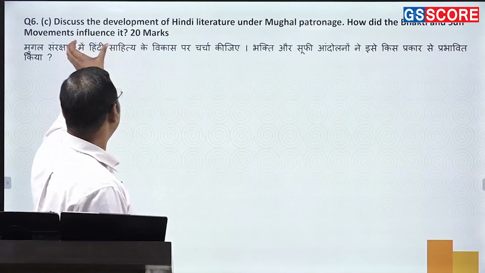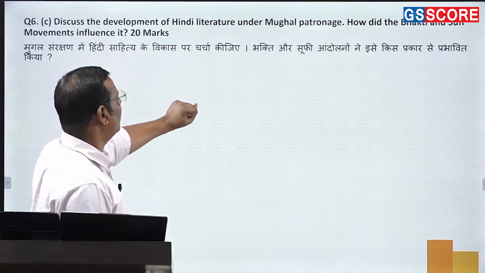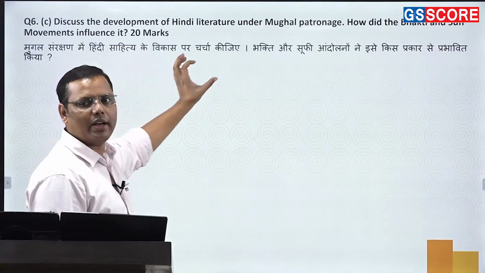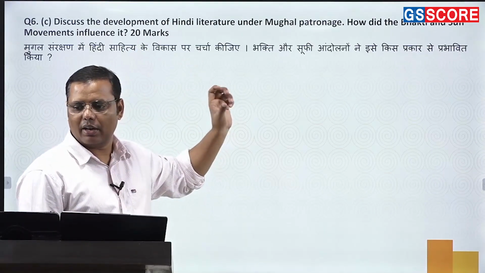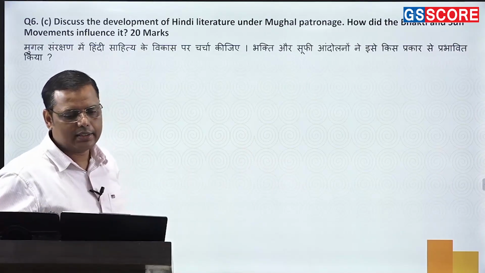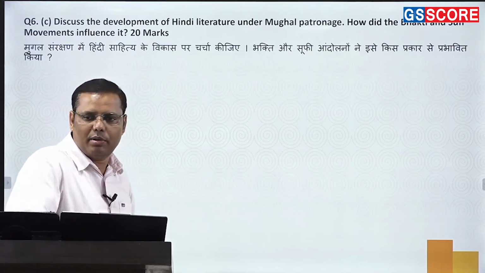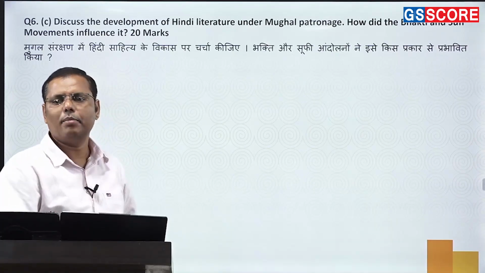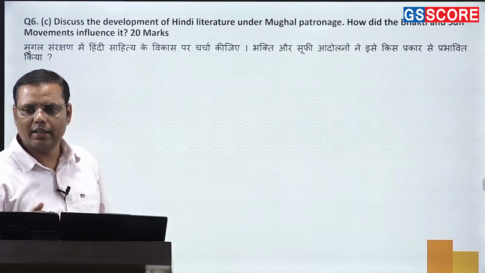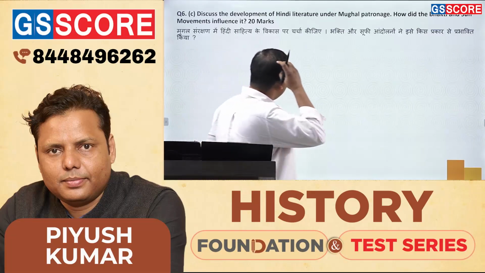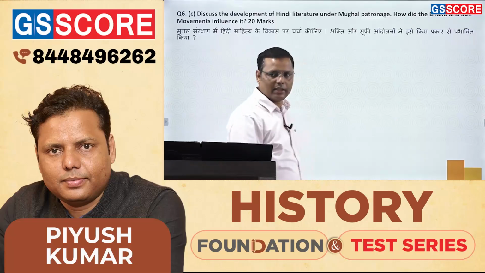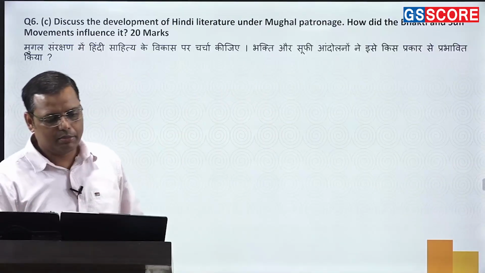So look, discuss the development of Hindi literature under the Mughal patronage. Frankly speaking, under the Mughal patronage, there was no great development of Hindi as a literature, right? Or Hindi as a language. Rather, I can say that some languages which later on contributed to Hindi, such as Khadi Boli, Braj Bhasha, Awadhi, started flourishing, right? And in fact, a number of authors started writing in these particular languages. So Mughals were not precisely patronizing Hindi. They have been patronizing the other languages that ultimately helped in the flourishing of Hindi.